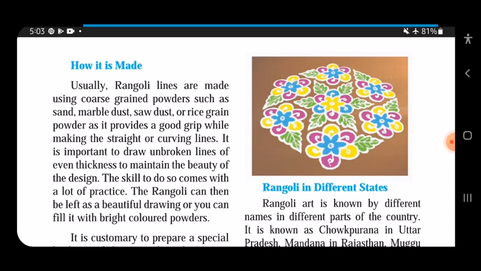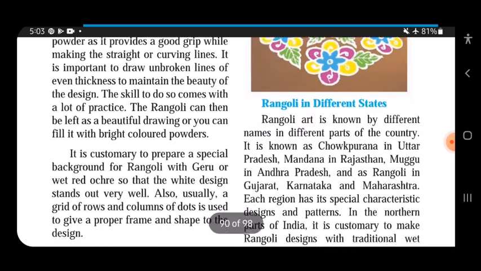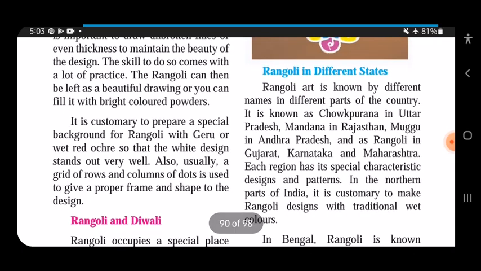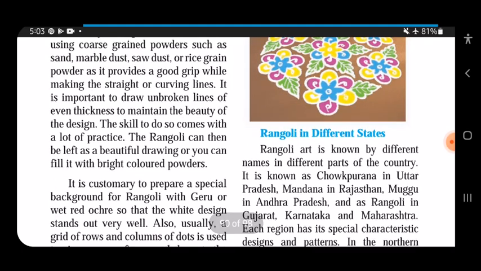So after finishing drawing the outline with white, we can fill in the colors that we want. It is customary to prepare a special background for Rangoli with geru, or wet red ochre, so that the white design stands out very well. While making a Rangoli, first we put a red color down, as you can see over here, or a brown ochre, so that the Rangoli looks bright.